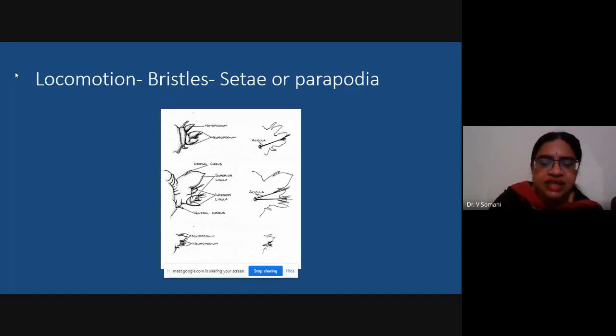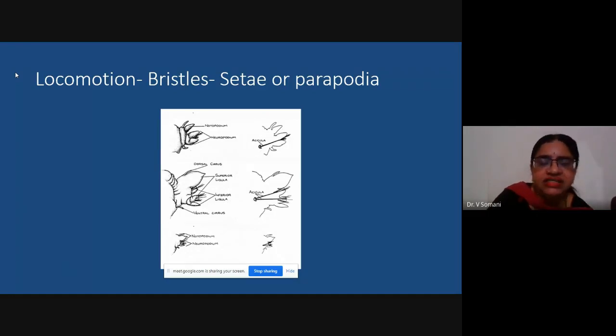Now coming to locomotion, please observe this diagram carefully. On the left-hand side, you can see certain lobe-like structures. What are these lobes? They are fleshy in nature and are called parapodia. In the first diagram on the left, you can see the lobes are further divided into notopodium and neuropodium. Each parapodium is divided into notopodium and neuropodium, and on that you will find tufts of tough hair-like structures. What is a bristle? A bristle is something like hair. They are also known as setae.